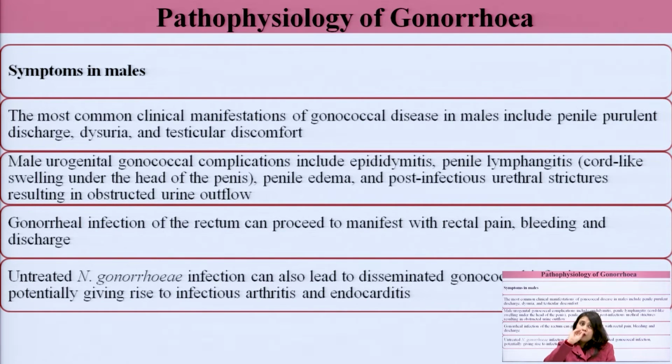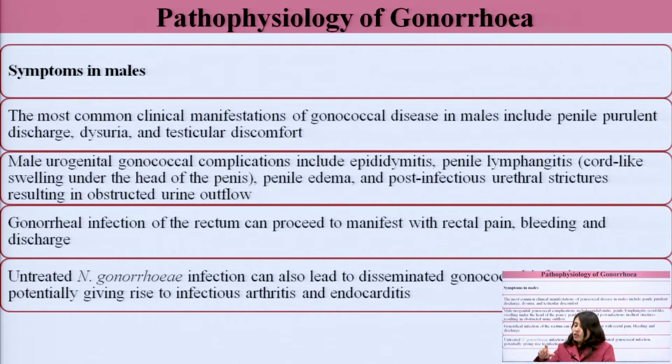There is a swelling, a ring-like structure. That's what penile lymphangitis is, cord-like or ring-like swelling under the head of the penis. Then penile edema, again swelling in the penis, and post-infectious urethral strictures resulting in obstructed urine outflow.